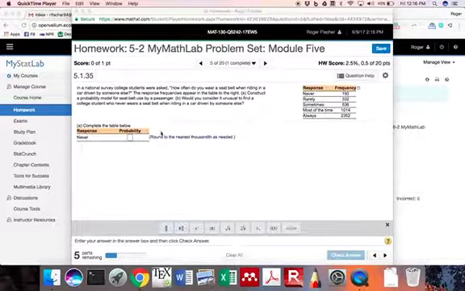So I tried to do this problem in StatCrunch, and I could get it to work in StatCrunch, but I think it's much easier to do it in Excel. So let me show you how to do it in Excel. First of all, let's look at the problem. Good problem solvers read the problem many times. And we have a national survey of college students asked about how often they wear a seatbelt when riding in a car driven by someone else.